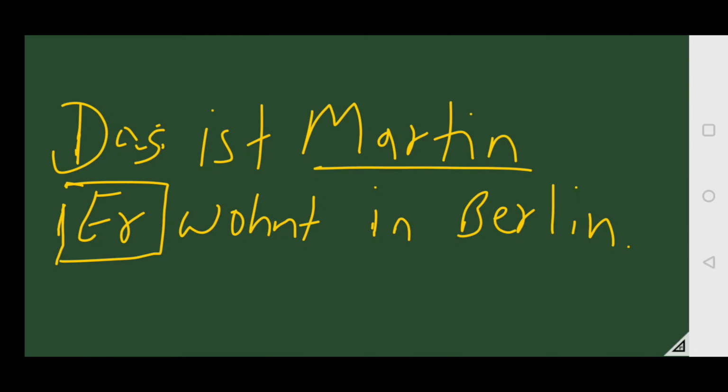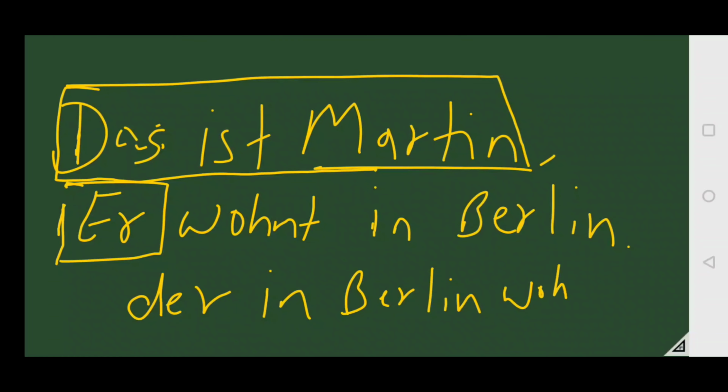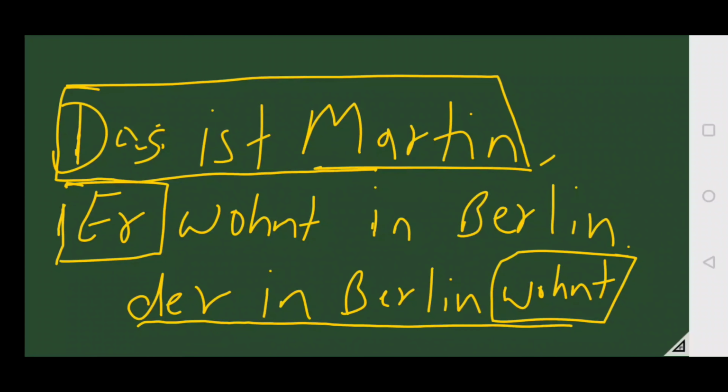The first sentence remains the same. Das ist Martin. Then comma. Der in Berlin wohnt. And here the verb place is last. So this is the way we make the sentence. Das ist Martin, der in Berlin wohnt. Who lives in Berlin.